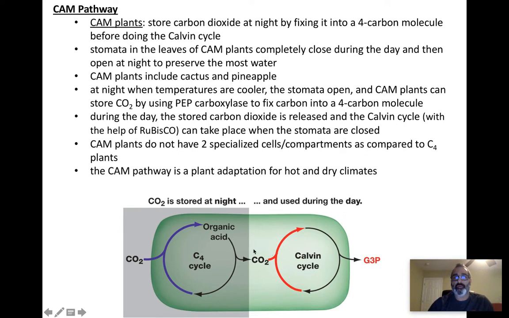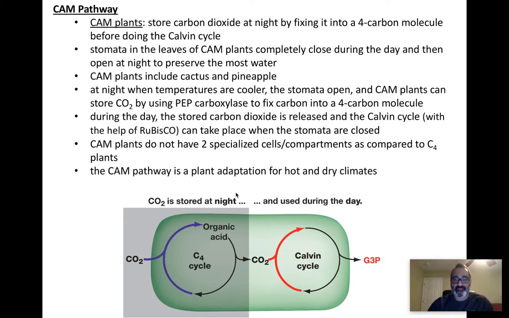Their stomata will completely close in the warmest part of the day. So when their stomata are completely closed, no carbon dioxide is entering, which means the Calvin cycle would be completely inhibited in the daytime.